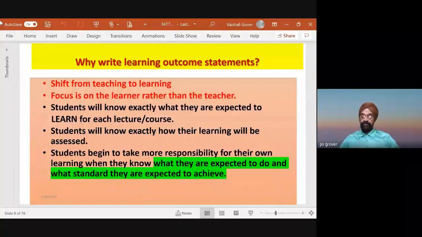Assessment method: the moment we define the outcomes, that is a knowledge, skill, or attitude, the assessment techniques start changing. Examination is not the assessment technique applicable to all components of outcome. Students begin to take more responsibility for their own learning. And when they know what they're expected to do and demonstrate, they are much more motivated. Please see here, because we are making it clear to the student that after having learned this, you will demonstrate this, and the assessment will be on these lines. This will motivate the students to focus on them.